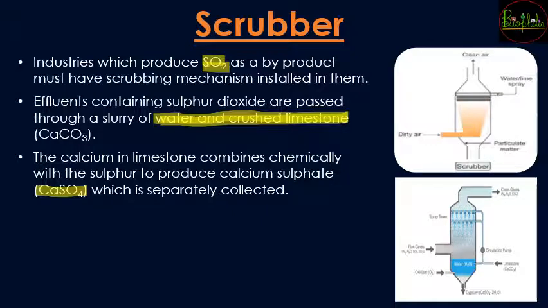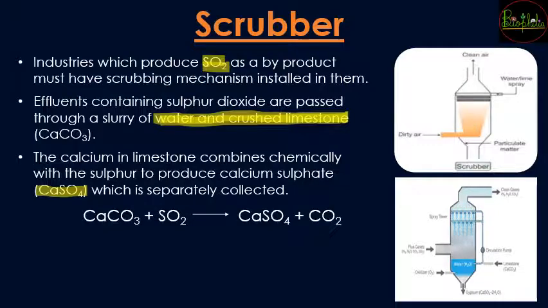So what will happen is, whenever the industries are releasing sulfur dioxide, that sulfur dioxide instead of going into the air, is going to chemically react and settle down at that particular station. So the chemical reaction goes in such a way that calcium carbonate and sulfur dioxide react to release calcium sulfate and carbon dioxide.